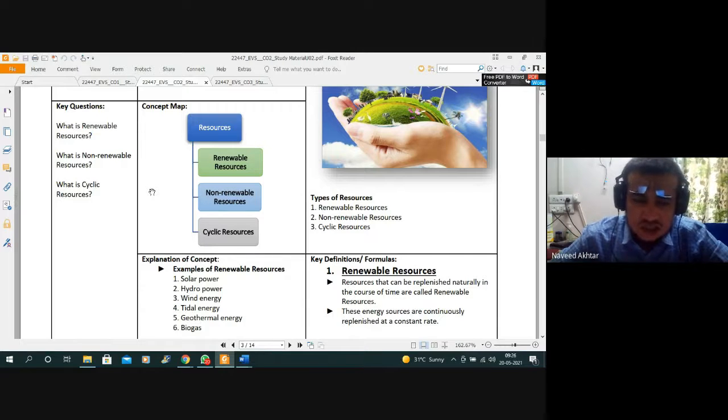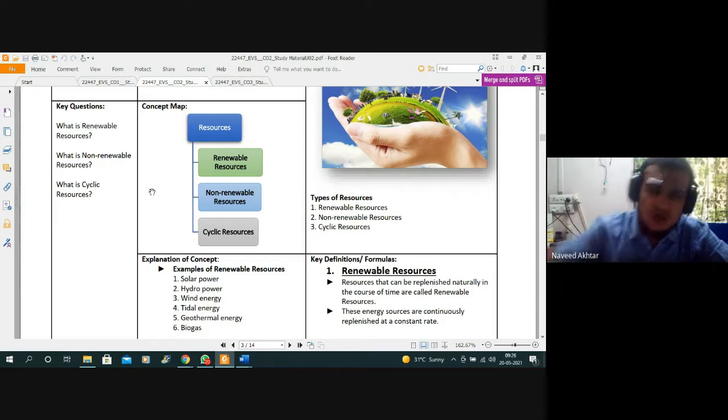So the cyclic resource is water, because when it flows from the river, evaporation takes place and it makes clouds after condensing in the atmosphere, then again we are getting the water through rainfall. So water is nothing but the example of a cyclic resource.